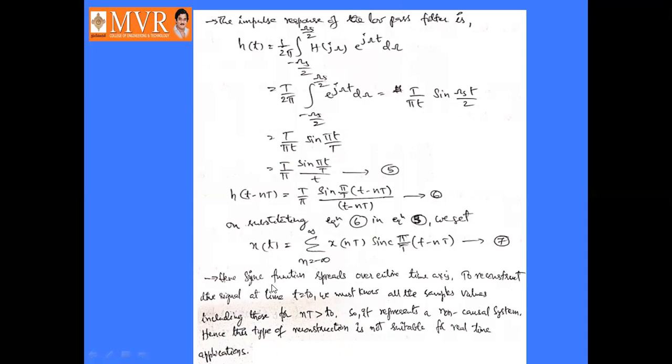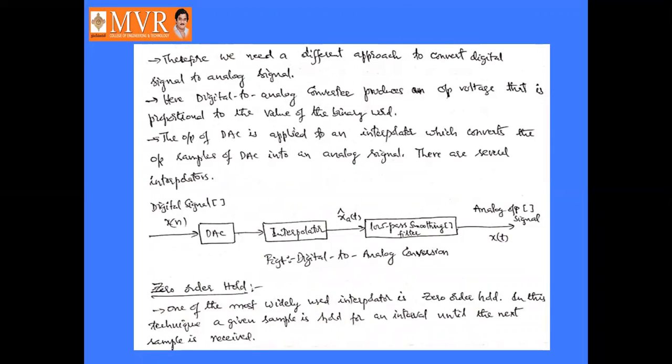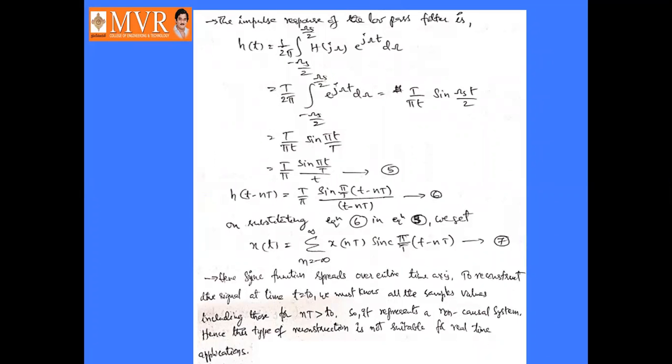So here the sinc function spreads over the entire time axis. To reconstruct the signal at a time t equal to t naught, we must know all the sample values, including those for nT greater than t naught. So it represents a non-causal system. Hence, this type of reconstruction is not suitable for real-time applications. Therefore, we need a different approach to convert a discrete signal into an analog signal. So this type of output is not suitable for real-time applications.